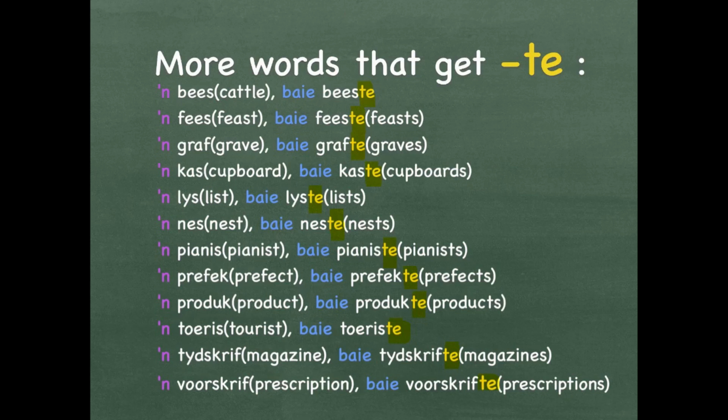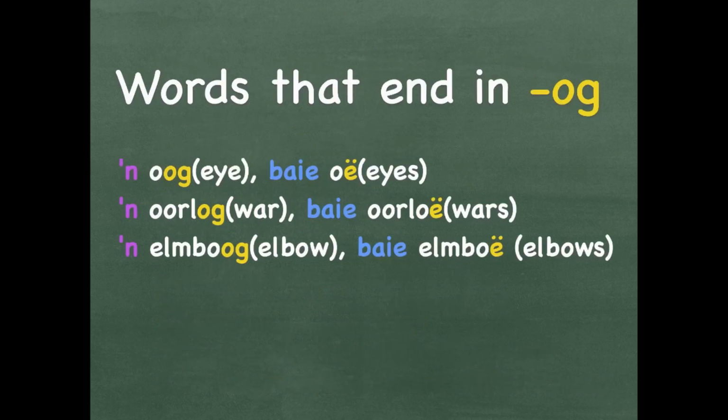Now we can look at words that end in OG. An oog is your eye. Baie oë. Now we put two dots on the E. So we replace the OG with the E and put two dots on the E to give it the correct sound. In English it means eyes. Say it with me, oë.